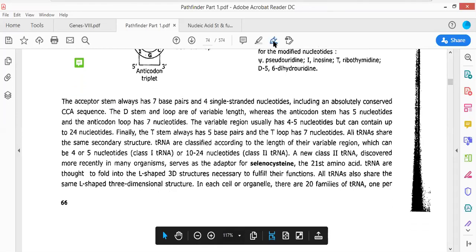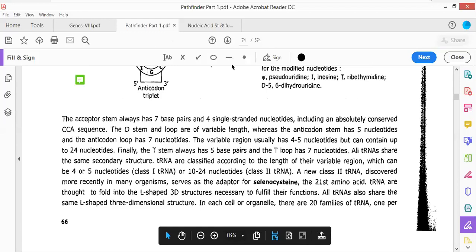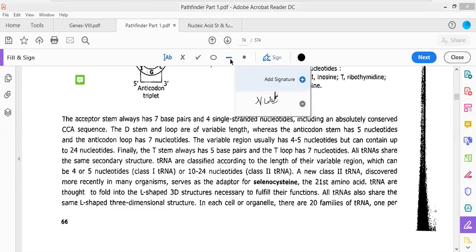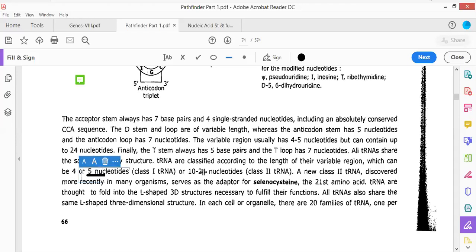I would be highlighting this particular point. tRNAs are classified according to the length of the variable arm, which can be 4 to 5 nucleotides or 10 to 24 nucleotides long. If it is 4 to 5 nucleotides long, it is referred to as class 1 tRNA. If it is 10 to 24 nucleotides long, it is called class 2 tRNA.